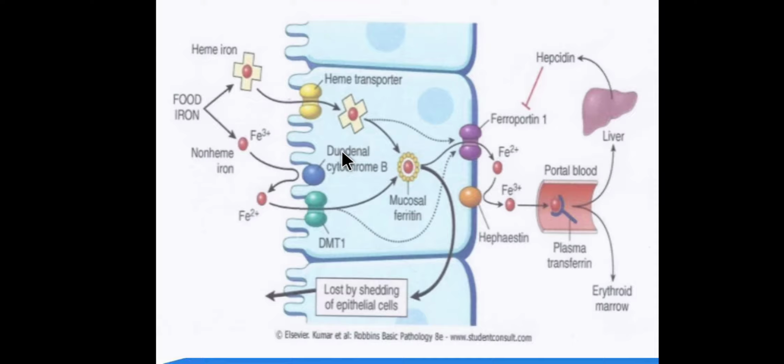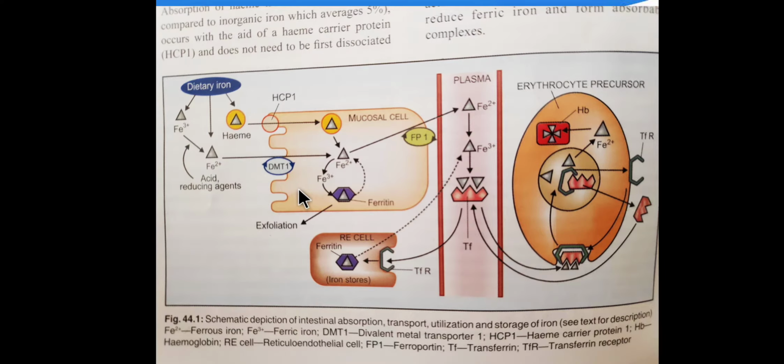Heme iron will get more transported. Apart from that, this transportation is not dependent on, or cannot be affected by, other factors, means by other food or any other medicine, it will be least affected. While for absorption of non-heme iron, which is in the form of ferric, before getting transported, Fe+3 will get converted into Fe+2, and then it will get transported across the cells.